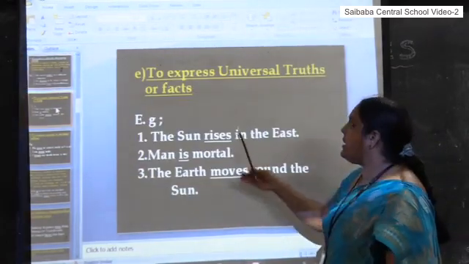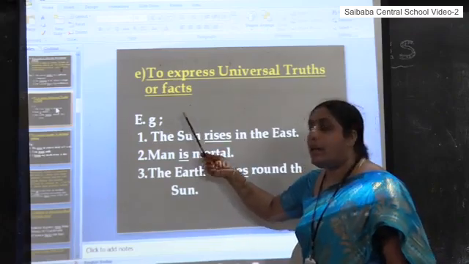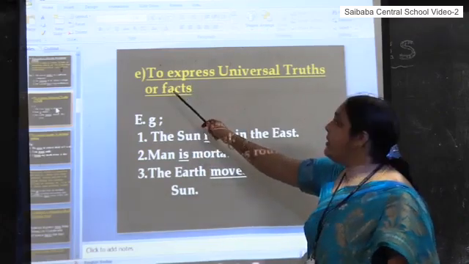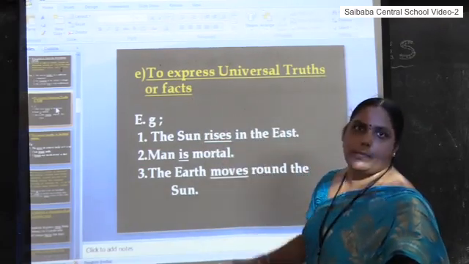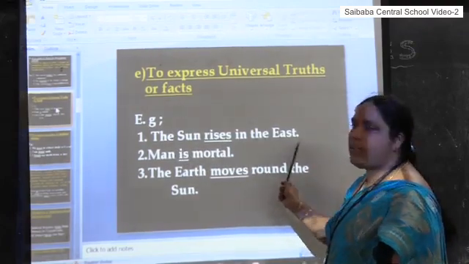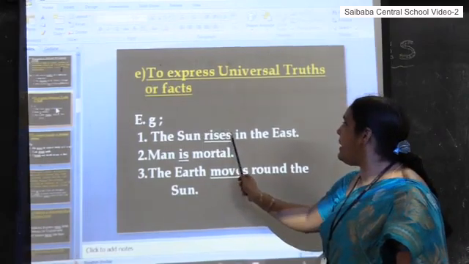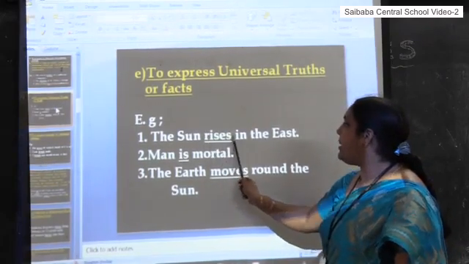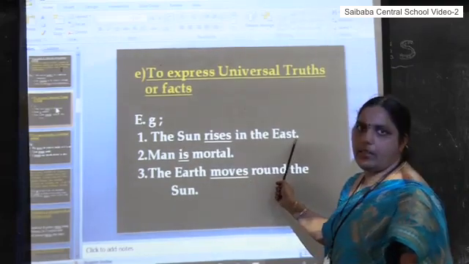Okay, this is a basic one. You have been learning from your primary classes that to express universal truths or facts, we use simple present tense, such as the sun rises in the east. It is a universal truth. Rise is the base verb. S is added and it is mentioned in simple present tense. The sun rises in the east.